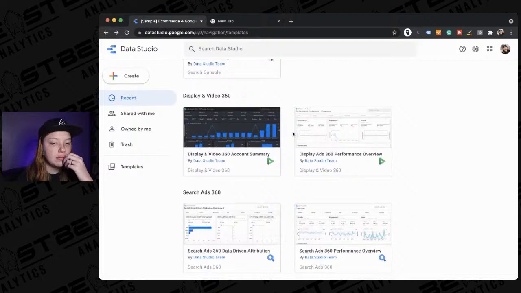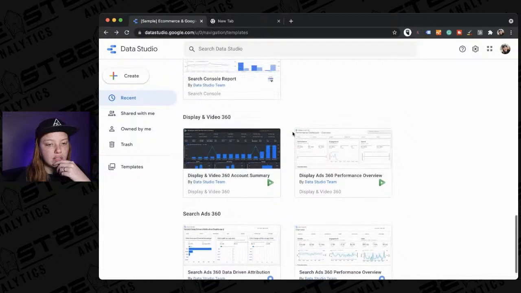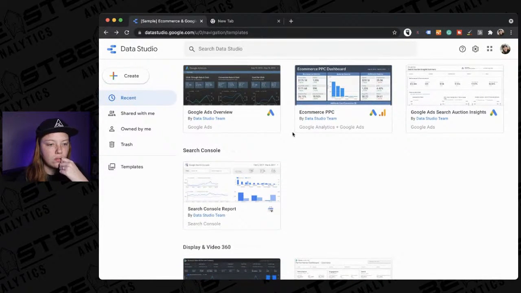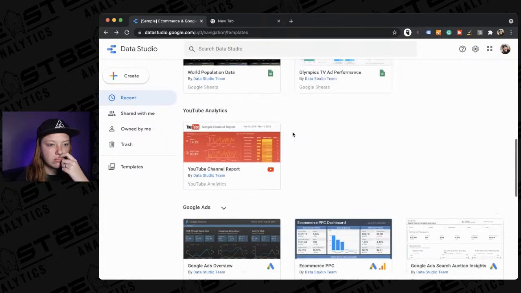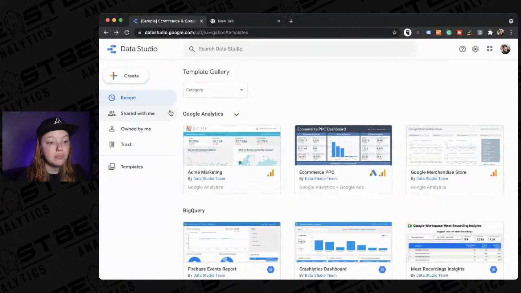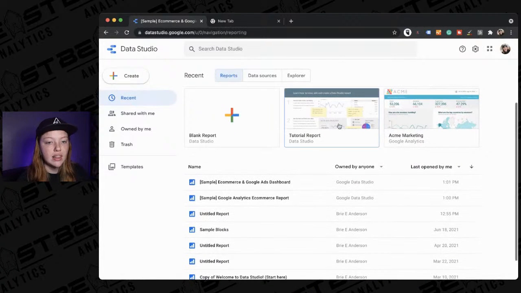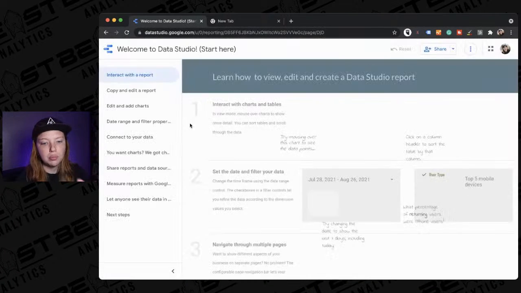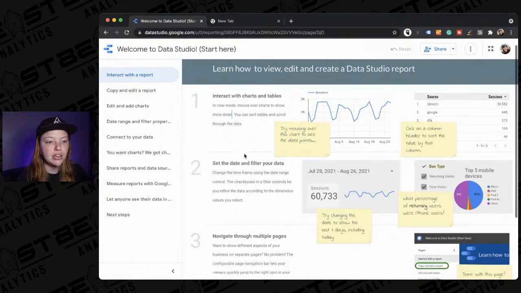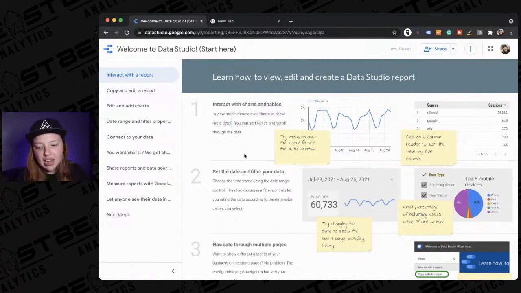So a report, let's see if we can find a report that they have here. Honestly, that tutorial, let's go back to recents. This tutorial is kind of how I would set up a report, right? You have the different pages, and they go in depth. There's writing because you can add text boxes, so I could put findings, action items, things of that nature. And that's what I would consider a report.